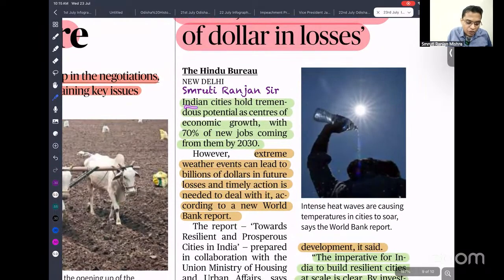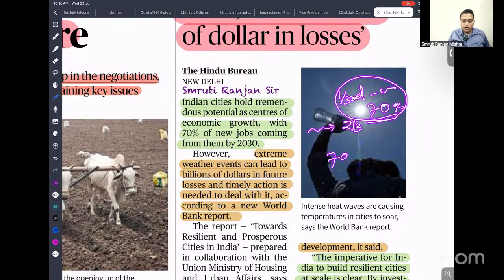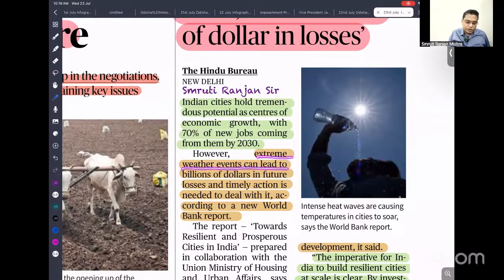Indian cities hold tremendous potential as centers of economic growth. Yes, 70% of new jobs will come from them by 2030. If you look into urban India, one third of our population lives in urban areas, but they are generating around 70% of Indian GDP. And second, they are going to contribute 70% of growth. So that means they are the engine of our growth. However, extreme weather events can lead to billions of dollars in future losses. Timely action is needed to deal with it, according to the World Bank.